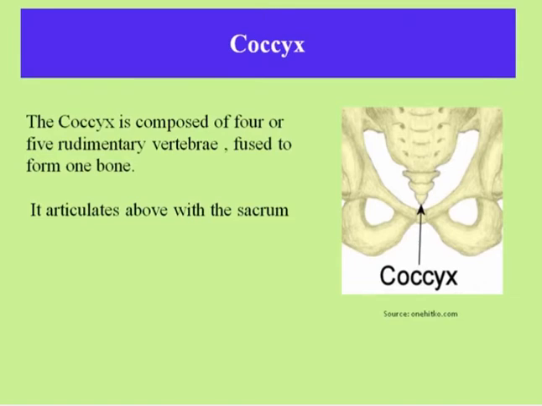Below the sacrum, it is attached to the sacrum by a fibrocartilaginous joint which permits limited movement between the sacrum and the coccyx. The coccyx is composed of 4 or 5 rudimentary vertebrae fused to form one bone. It is a remnant of a vestigial tail, but is still not entirely useless. It is an important attachment for various muscles, tendons and ligaments.